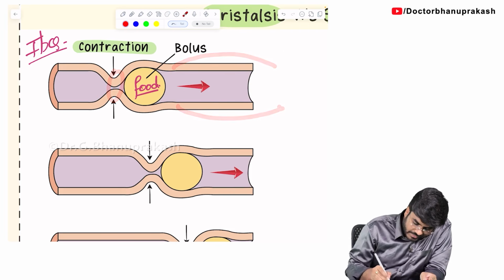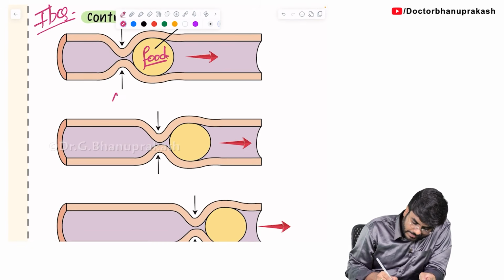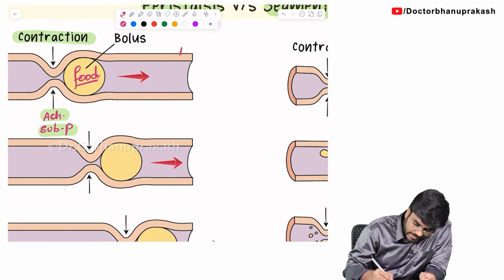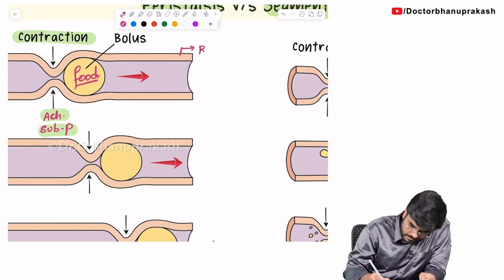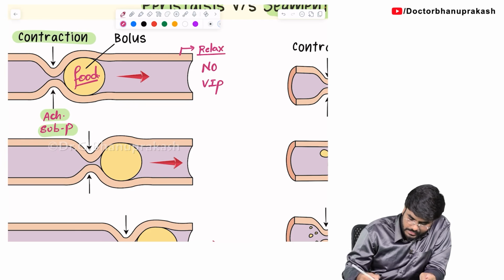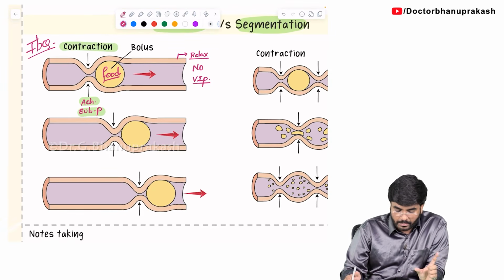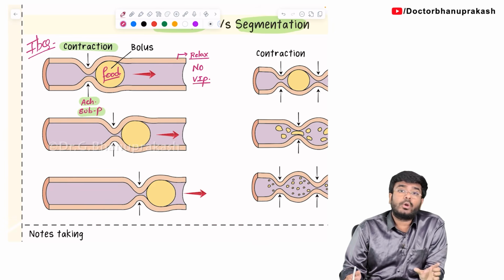So, the contraction is due to which neurotransmitters? Acetylcholine and substance P. Acetylcholine and substance P will cause the contraction of the proximal segment, and here the relaxation is because of nitric oxide and vasoactive intestinal peptide. So, nitric oxide is going to cause relaxation, VIP causes relaxation, but ACh and substance P cause contraction.